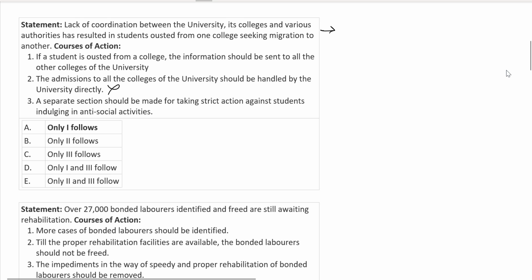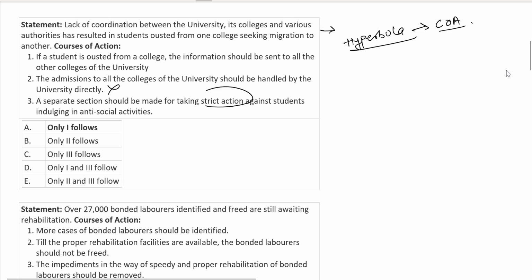Here is one more rule I would say, something called hyperbole. Hyperbole is basically exaggeration. If there is anything which has been exaggerated a lot, that cannot be your course of action, so keep that in your mind as well. A separate section should be made for taking strict action against students. See, now what's the problem here?